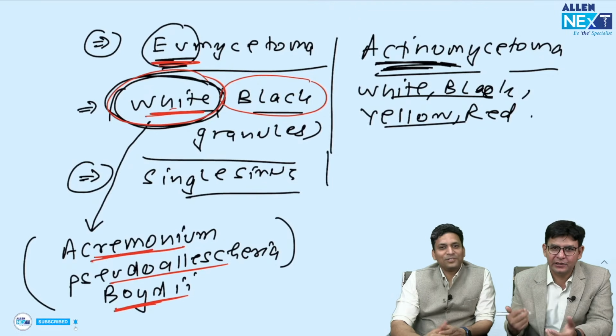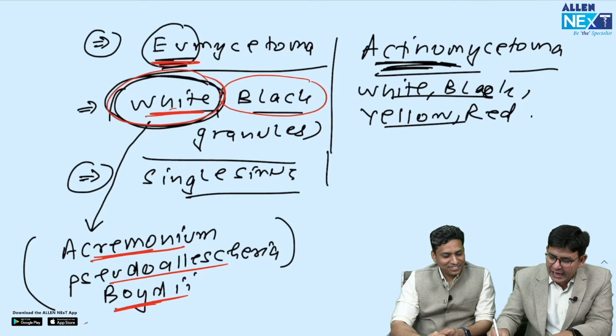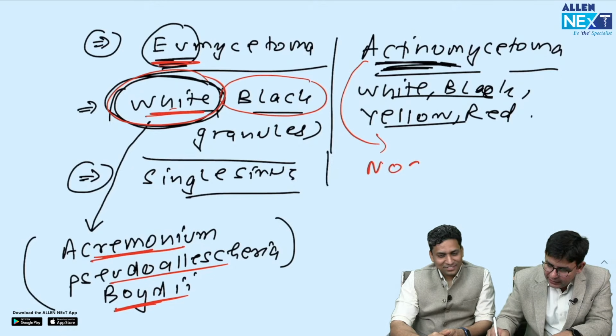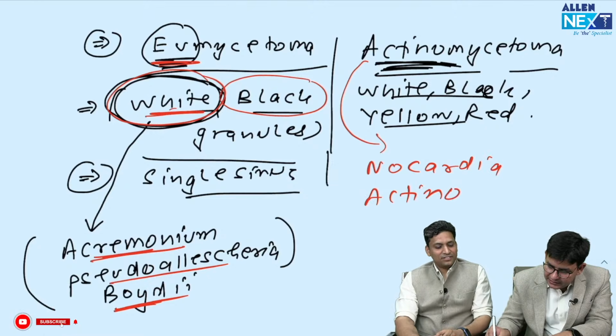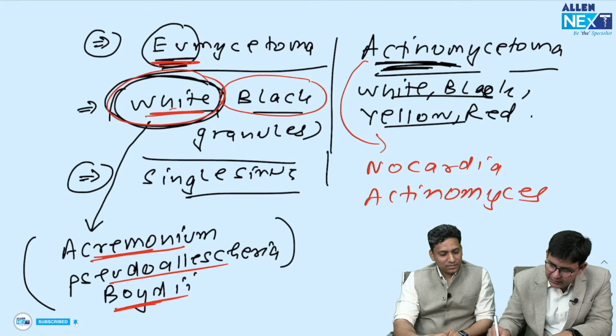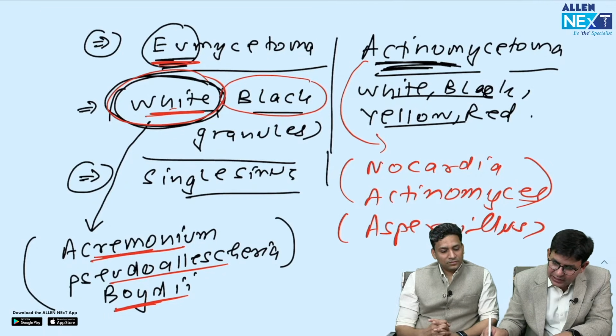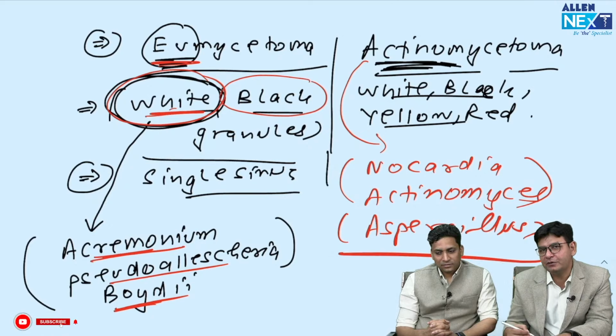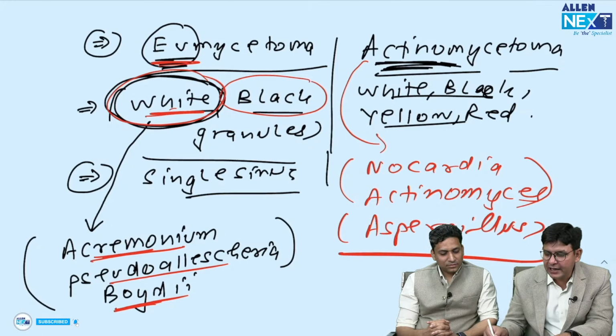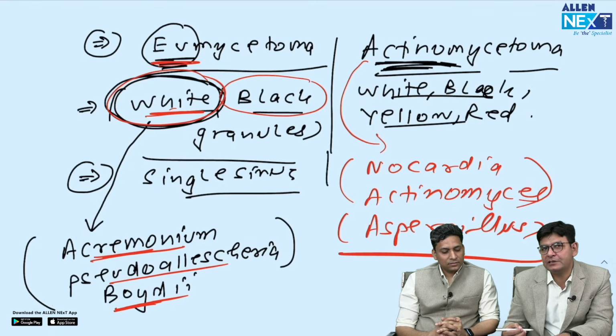Grease is black in color, so you can easily remember. In the actinomycetoma there are Nocardia. The brother of Nocardia is Actinomyces; this also does actinomycetoma. Interesting to know is that certain species of Aspergillus also do actinomycetoma. This is a new one for you. So Nocardia, Actinomyces, Aspergillus, they also associate with this actinomycetoma.